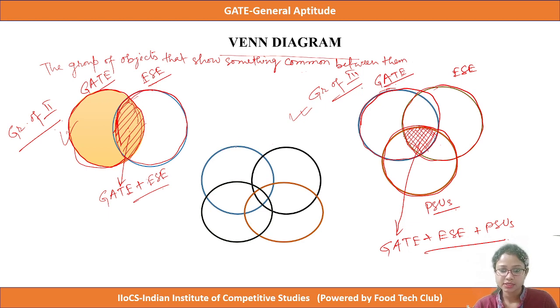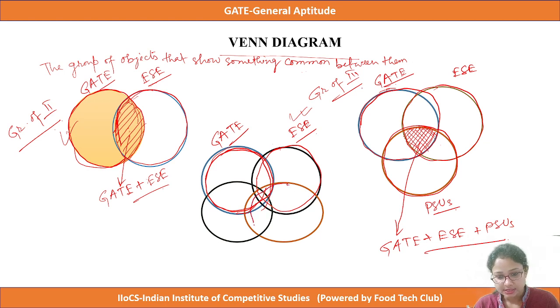So for now, let's come to the group of 4 concept. Similarly, for the group of 4 concept, suppose there are a few students who are taking coaching for GATE, and this circle represents the number of GATE students. A few students are taking coaching for the engineering services examination, and this circle represents them.